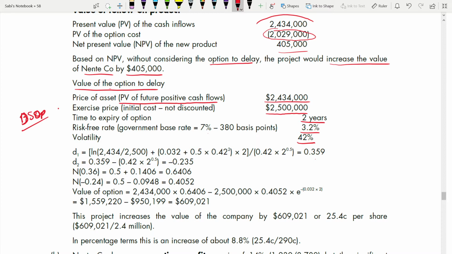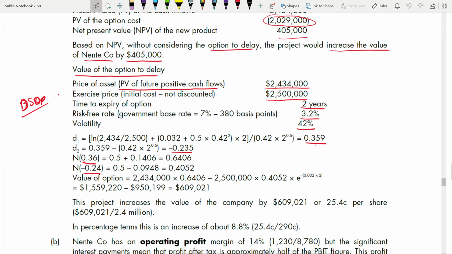Okay, be very careful when you are getting a minus figure and a positive figure. It is different. So N, and you have to keep it to 2 decimal places, by the way. Let's say if D1 you are getting 0.359, you have to find for 0.36, like here. The reason you have to use 2 decimal places is that when you use a standard normal distribution table, you only find values for 2 decimal places. So make sure you know how to find the values from there.